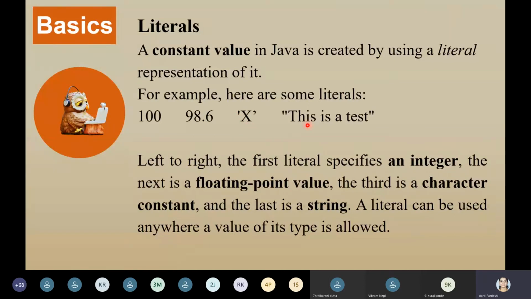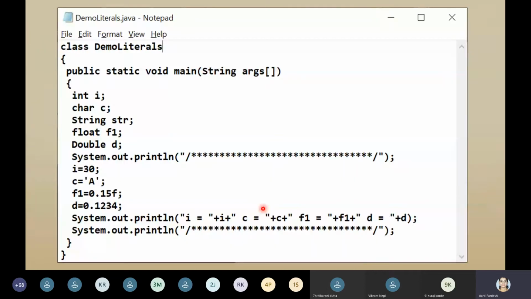Now that's the same thing which is explained over here. This is the program and we are going to see this program. Now see: class Demo Literals, D and L capital, public static void main, String args, int i, char c, String str, float f1 and double d. These are nothing but the variable declaration part. First we will see an example and then we will understand how to write it and what the syntax of variable declaration in Java is.